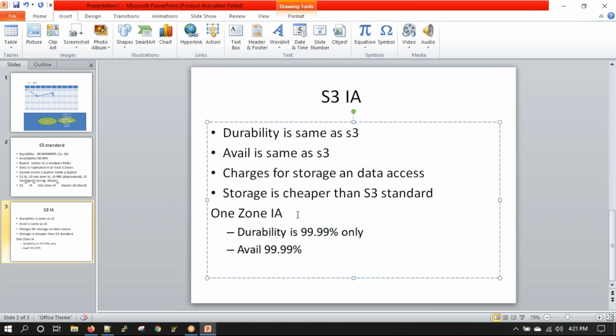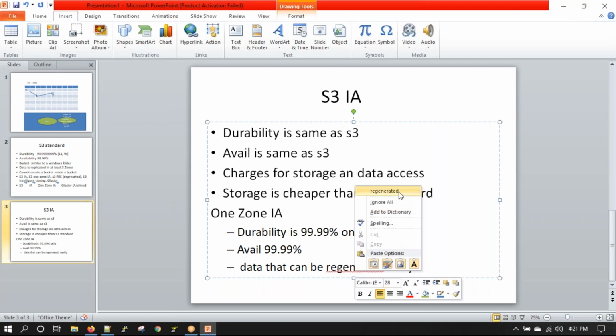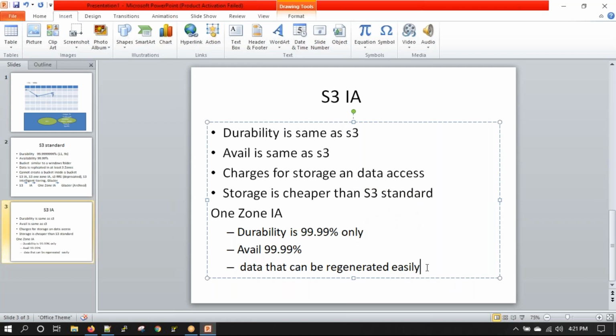So OneZone IA is mostly used for data that can be regenerated easily, or data that is not very important. Even if you lose it, you don't care about it. Something similar to thumbnail images. What are thumbnail images? You have the main image, but you create a small size image which is exactly the same as the bigger image.